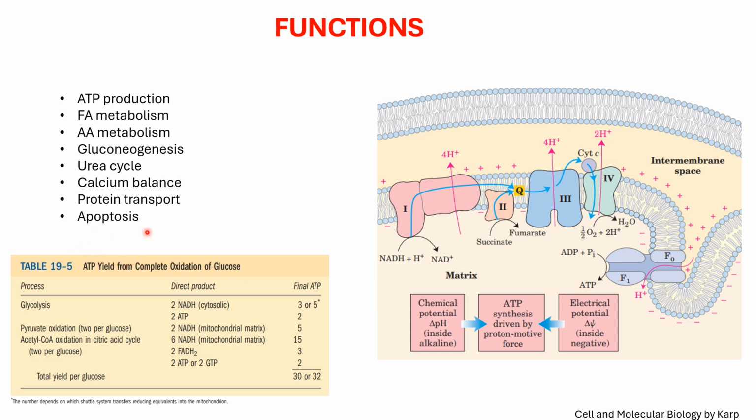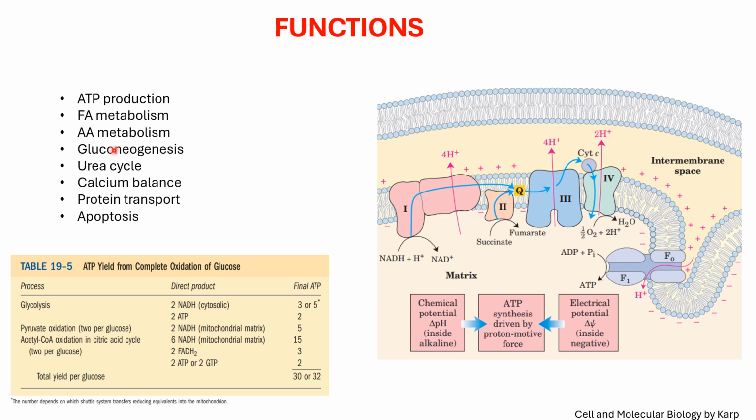Besides, it is also involved in apoptosis. Apoptosis is programmed cell death. The cells which have completed their lifespan, or the cells which become infected or cancerous, enter apoptosis. And in apoptosis, mitochondria plays a key role. How? It releases cytochrome C, a protein which is released in response to a stress signal. And once cytochrome C enters the cytoplasm, it activates the caspases, which bring about apoptosis, which leads to the death of the cell.